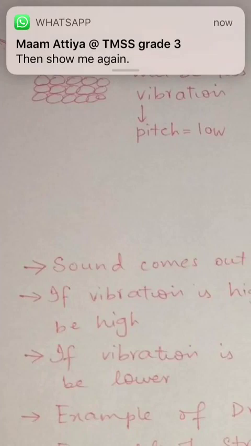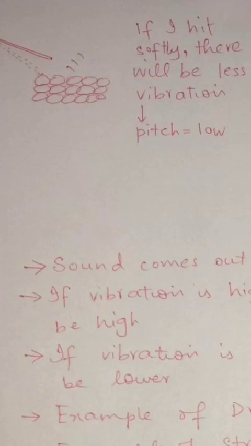So when I take my stick and hit the table with it, these small particles would start vibrating. But if I apply little force, they will vibrate less. And so there would be less vibration and the pitch will be low.